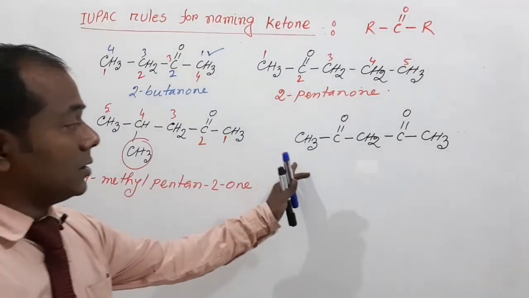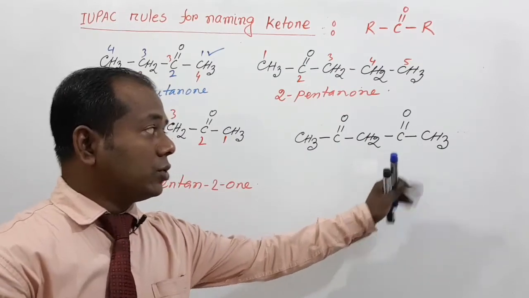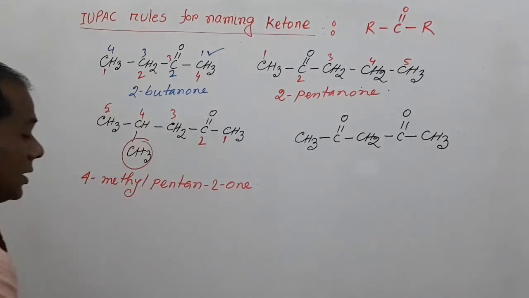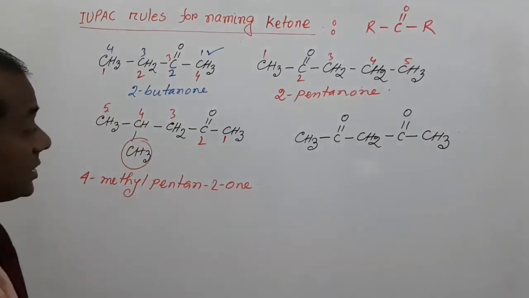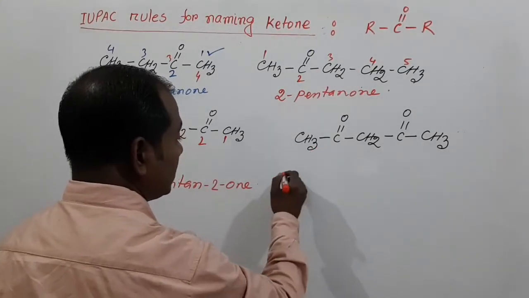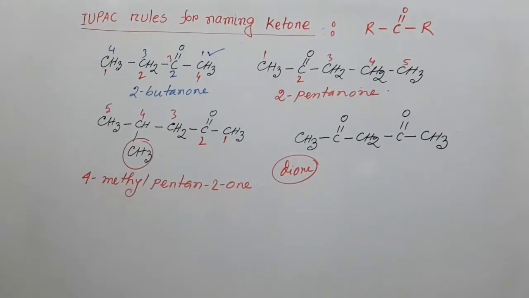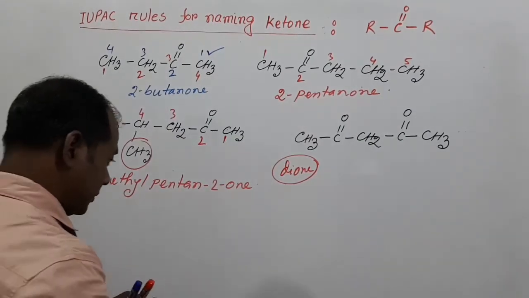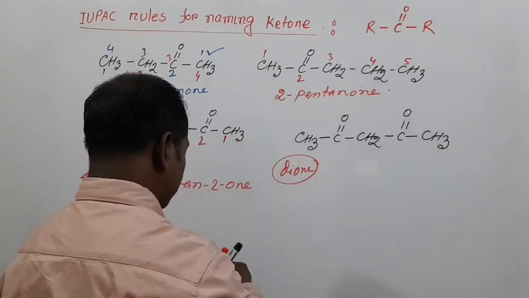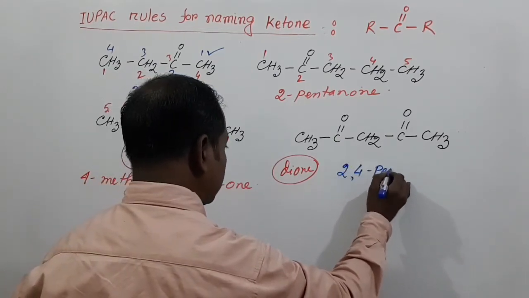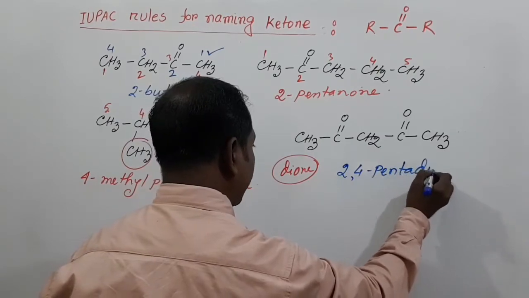And here we can see that 2 keto groups are present, and when 2 keto groups are present, then the compound is named as dione. This is dione, and we can say the name of this compound is 2,4-pentanedione.